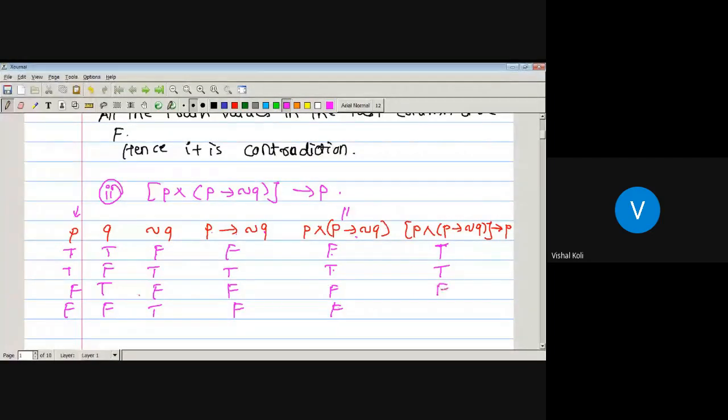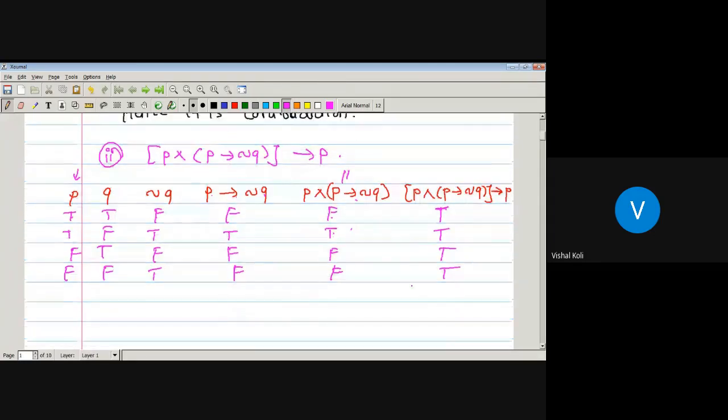This one false, again it is true, true. Since this statement will be false if and only if this is true and this one is false, such a case is not possible. Therefore all the entries in the last column are true. Then by the definition of tautology, it is a tautology.